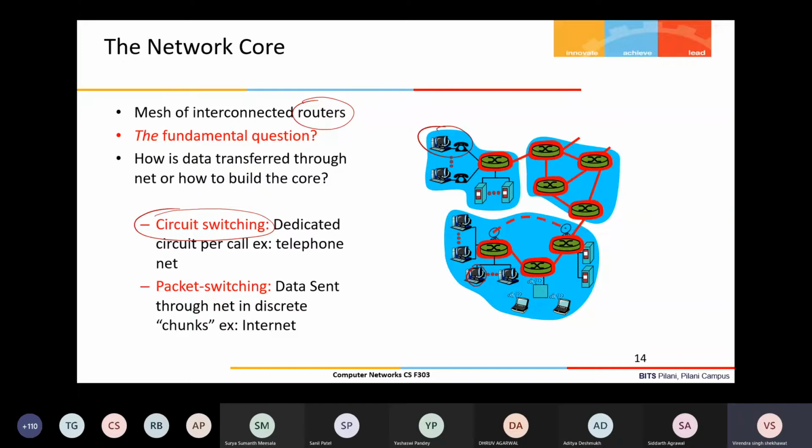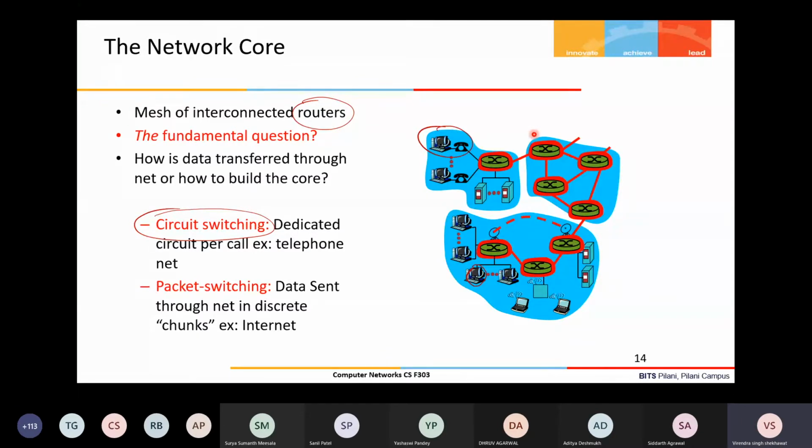So in the network core, you can see here, these are the routers. So this is basically the core. The core is a mesh of interconnected routers. And what is a router? A router is a basic forwarding or switching device.